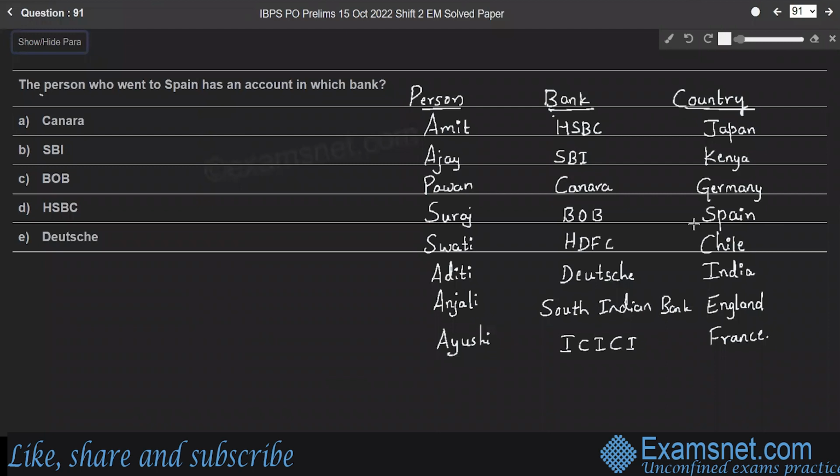Question 91. The person who went to Spain has an account in which bank? The person who went to Spain is Suraj, who has an account in BOB, Bank of Baroda. Therefore, option C is the right answer.